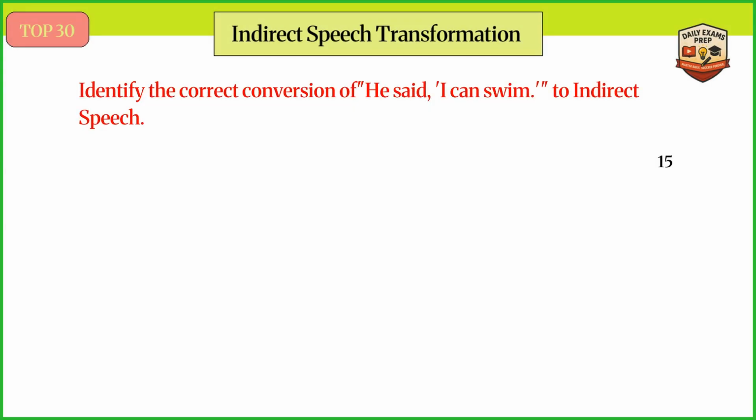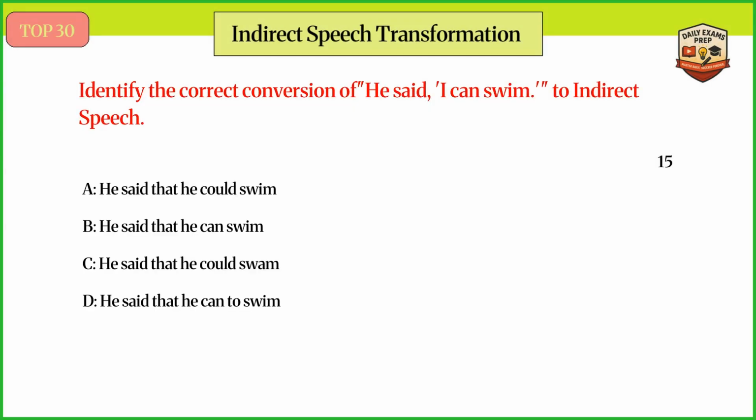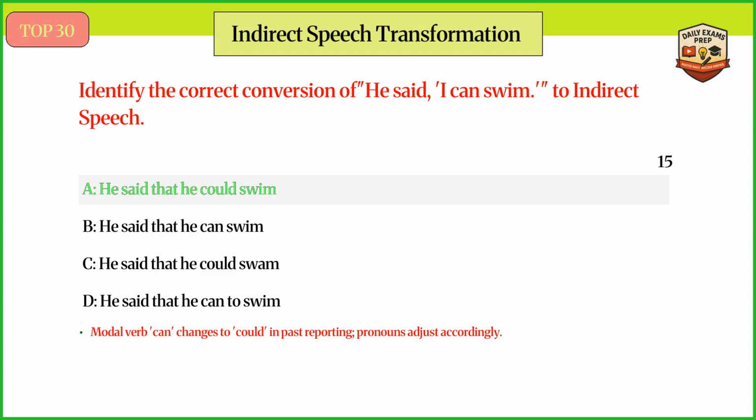Identify the correct conversion of he said, "I can swim" to indirect speech. Answer A. He said that he could swim. Modal verb can changes to could in past reporting, and pronouns adjust accordingly.